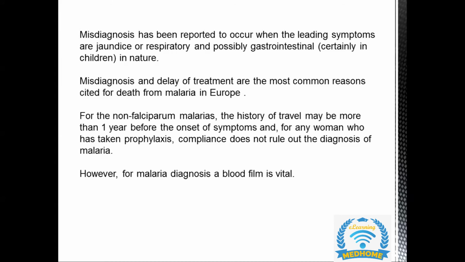And if we measure her kidney function test, then creatinine may be on the high side, that is more than 265 micromole per liter. And along with that, there can be lactic acidosis as well. And then after doing that, we need to confirm our diagnosis. For the confirmation, again, I'm repeating this point, the gold standard and the confirmatory test for malaria is blood film in the form of thick and thin slides.